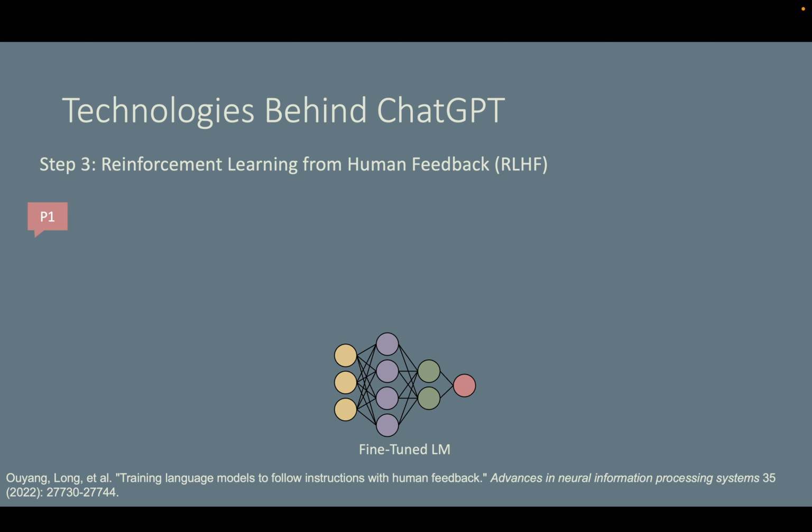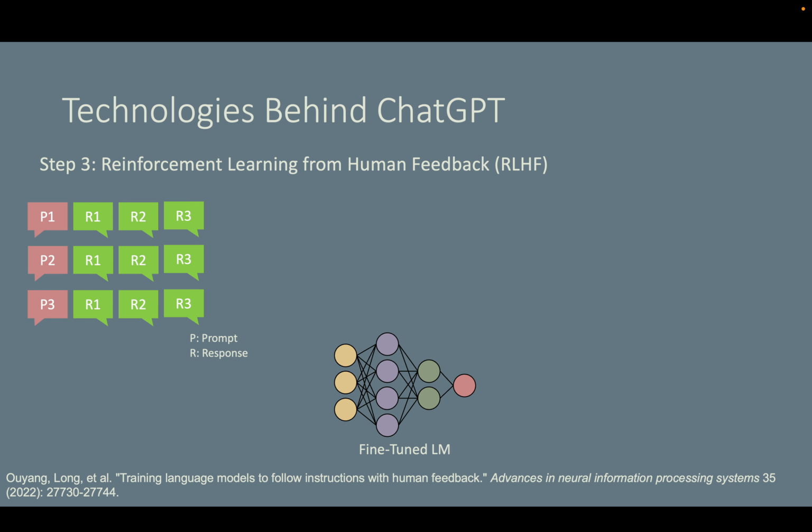First, we input the same prompt to this fine-tuned language model multiple times to generate multiple responses. Okay, so same prompt, but you may get different responses from this model. A different prompt, multiple responses, and so on and so forth. Next, recall that OpenAI hired around 40 human labelers.